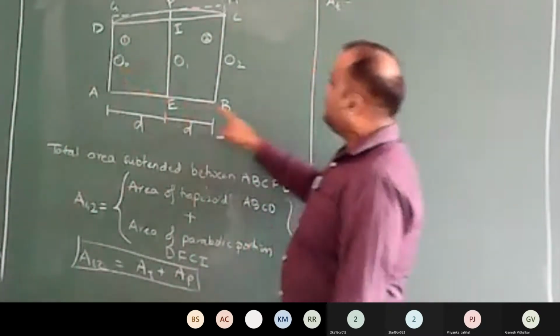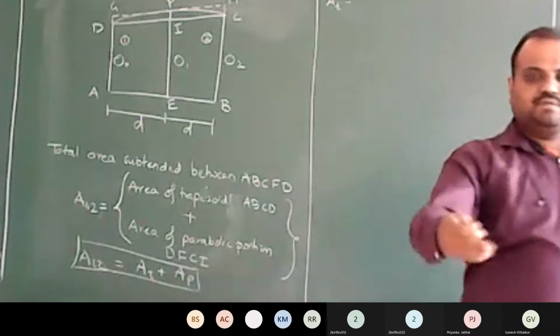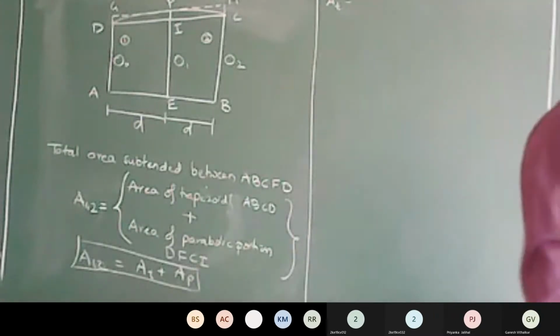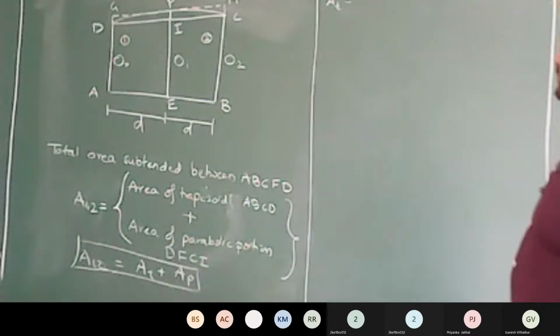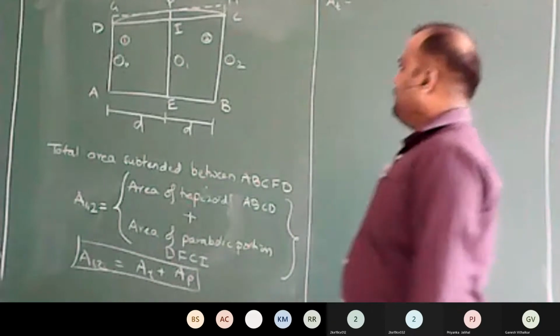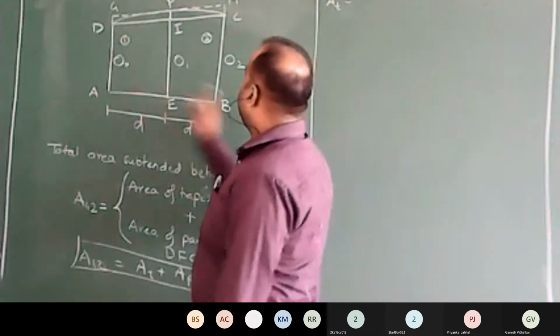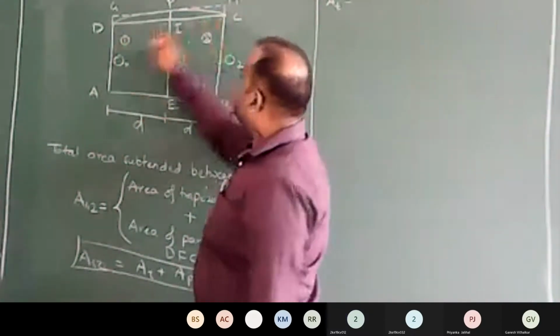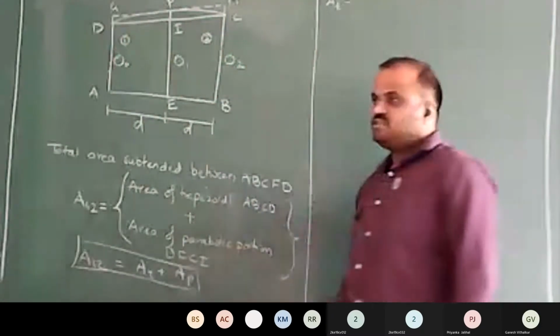So what's the formula for area of the trapezoid? I have given this formula. What's the general formula to calculate the area of the trapezoid ABCD? This portion's area.